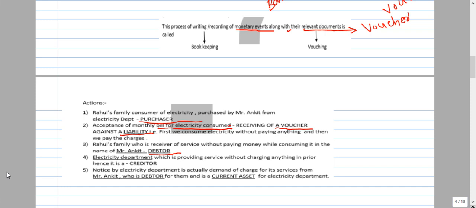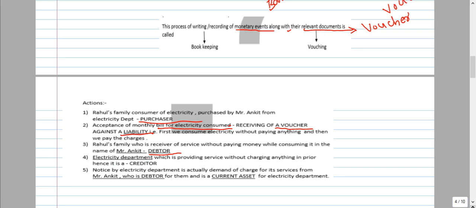Ankit's father is the debtor of the electricity board. That means he has to make the payment to the electricity board. So the electricity board has to get some amount from Ankit. So Ankit is the debtor of the electricity board. Okay.